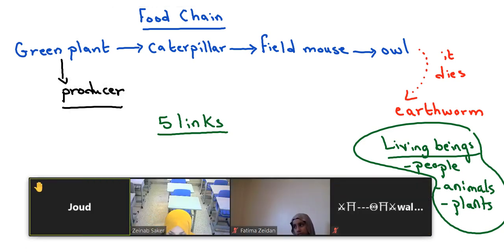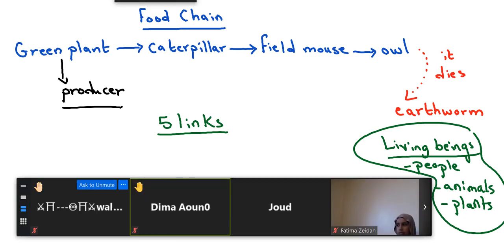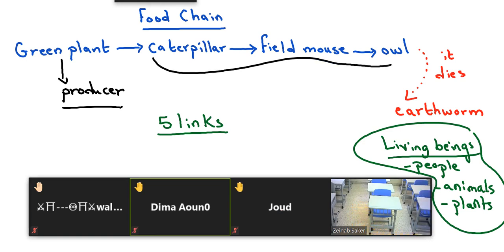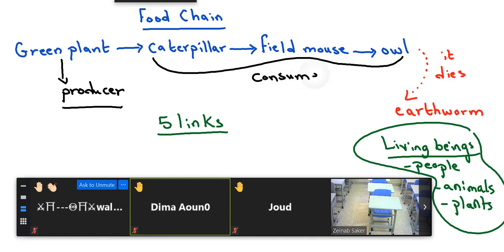In a food chain, only one producer is introduced. What can we name the other links? Dima? Consumers. Very excellent. The other living things are called consumers.